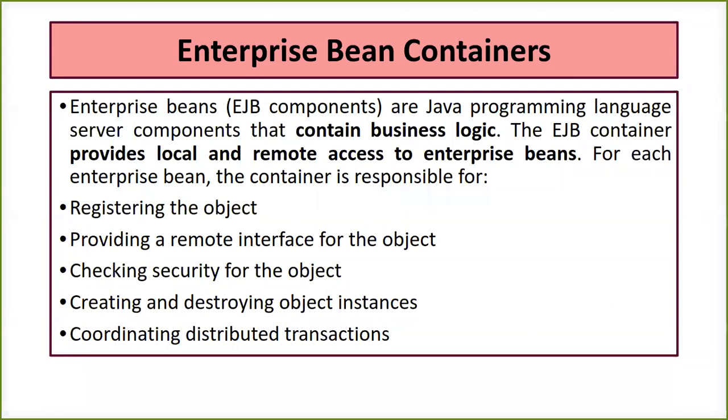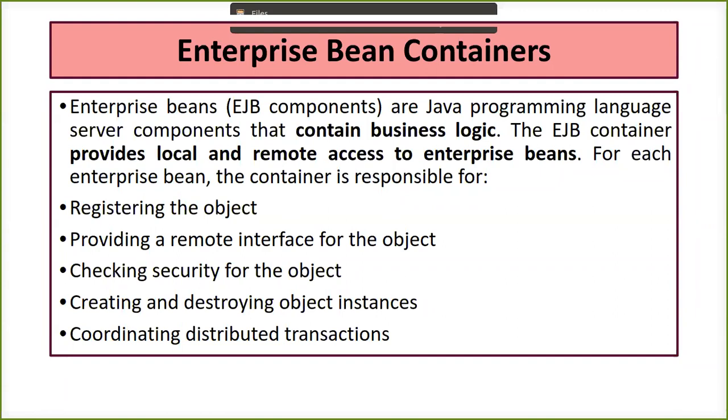Until and unless we make my Java program understand that I want to use this specific technology, we'll be using the normal Java programming language and normal Java concepts. If I want to make use of enterprise Java Bean technology in my Java code, or embed the EJB concepts into my Java code, I have to make sure that the container understands that this Java program is not having just Java basic things to be executed, but it is going to have something called an enterprise bean.